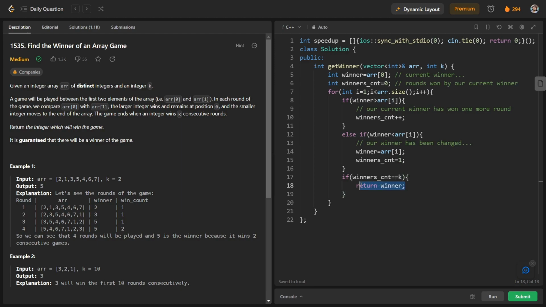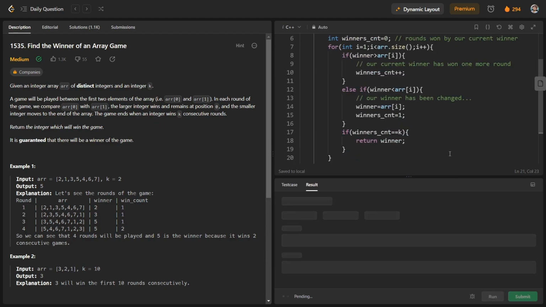At that time we will return winner. But in this function we have to write return at the last, otherwise there will be a compilation error. So let us see whether the code works or not.